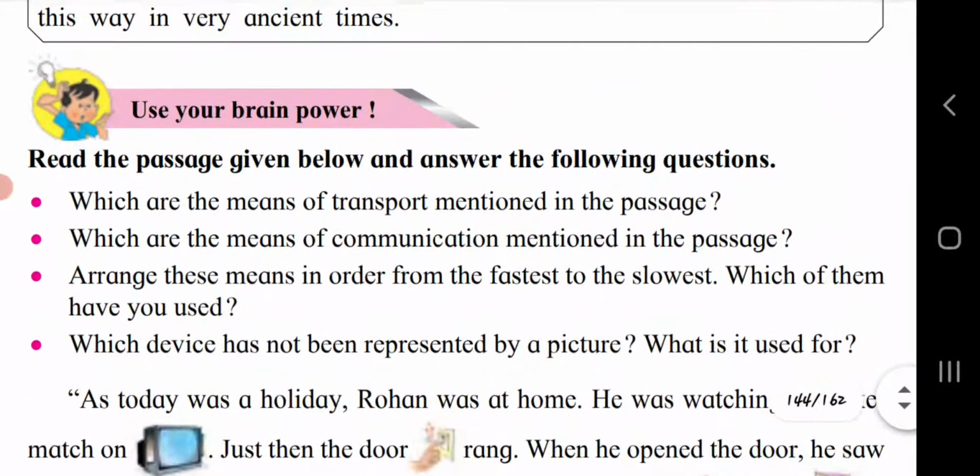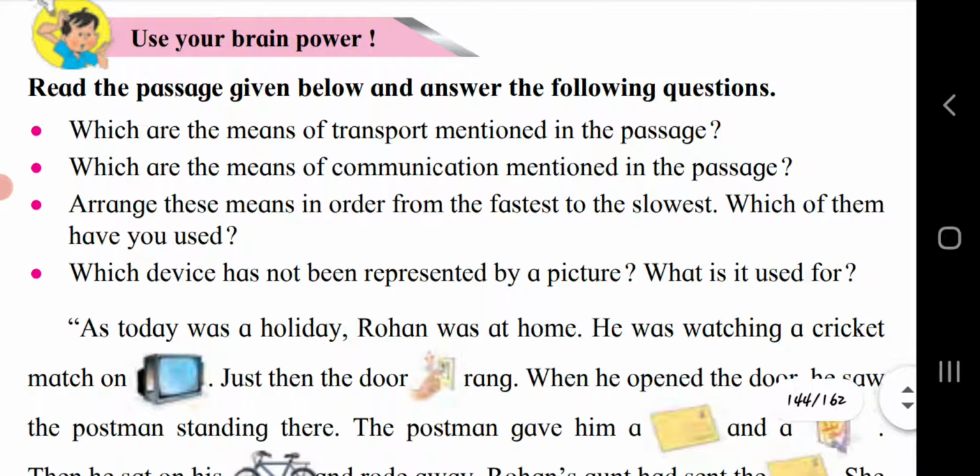Let's see what the answers are for the questions. Which are the means of transport mentioned in this passage? If you observe here, cycle, train, bike, bullock cart, these all are the means of transport.